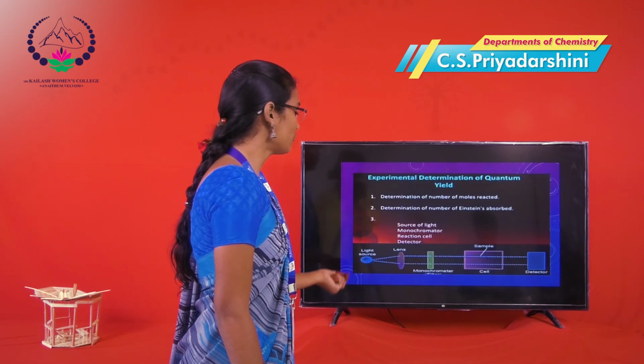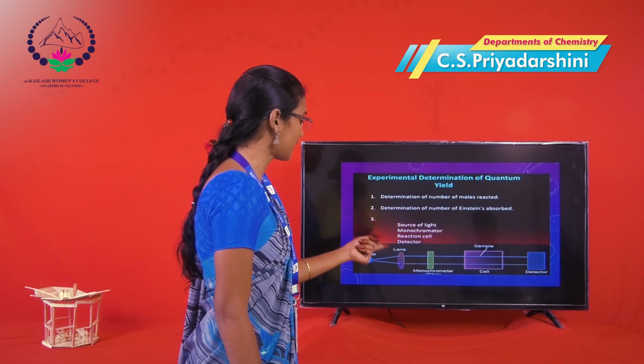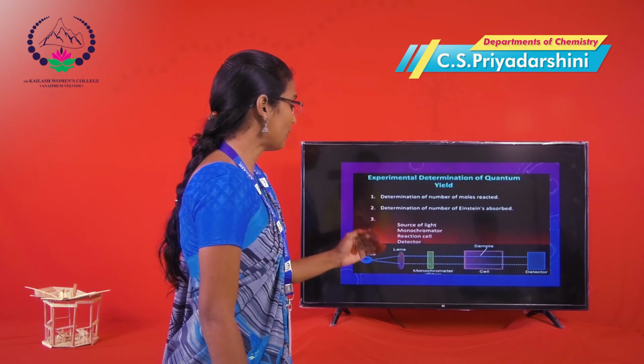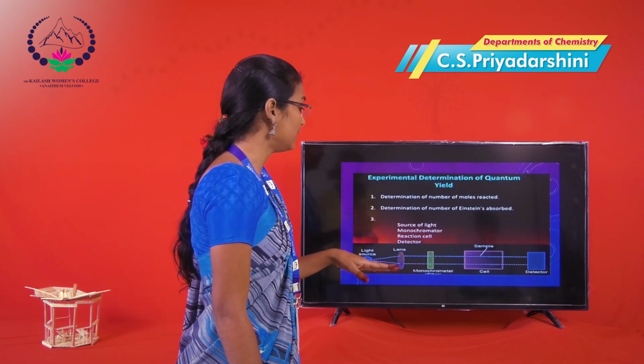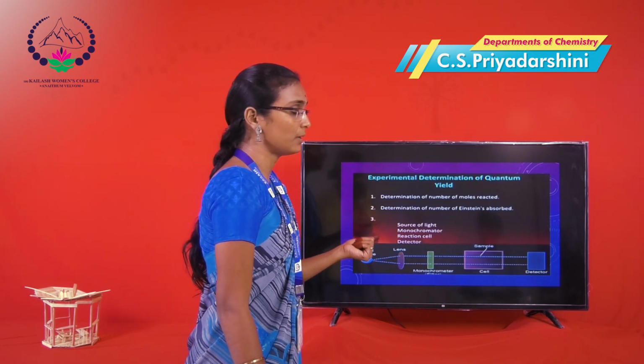We consider a light source and sample material. The light passes through a lens, then to a monochromator filter. Finally it passes through the sample cell to the detector. Finally we get a reading of the quantum yield.